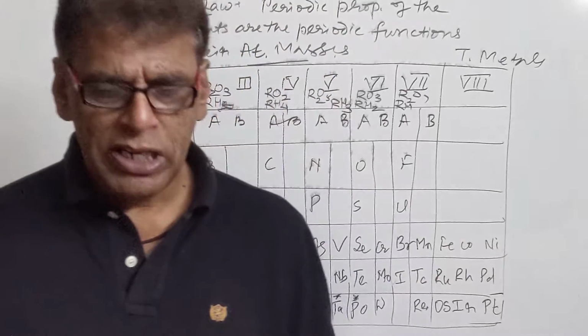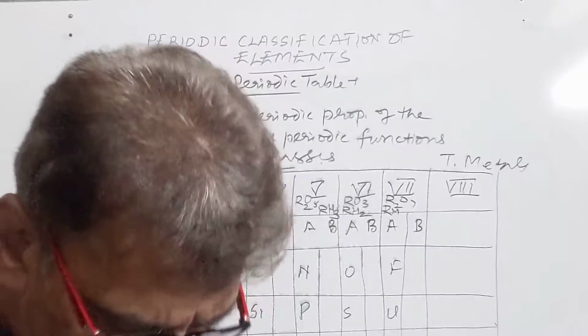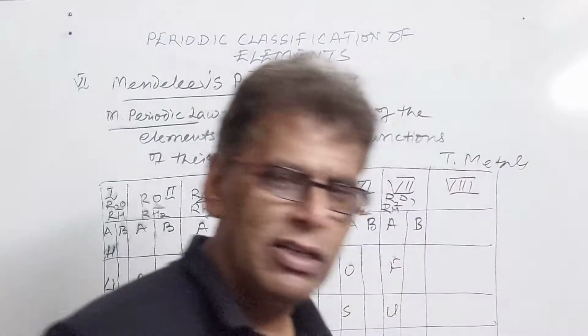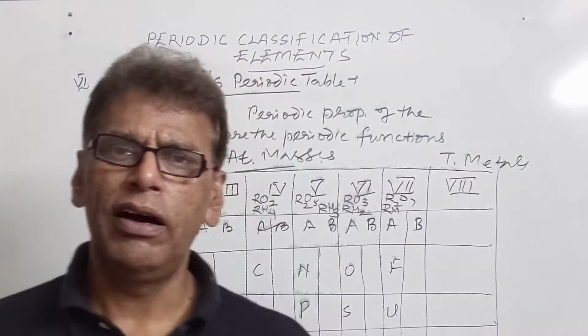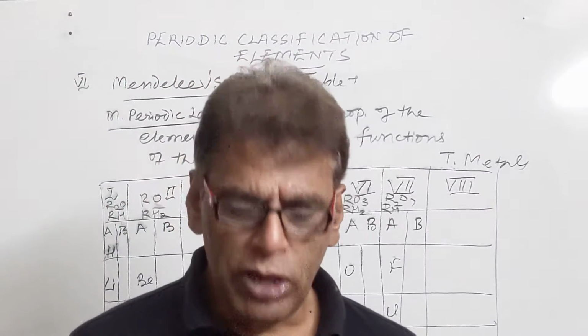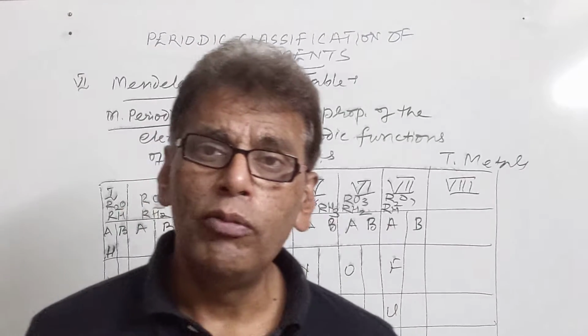Now what are the limitations of the Mendeleev periodic table? It was successful in explaining most of the properties of the compounds, but there were some limitations. First, elements with higher atomic masses were placed earlier than elements whose atomic mass was less. Then we have the anomaly with hydrogen.